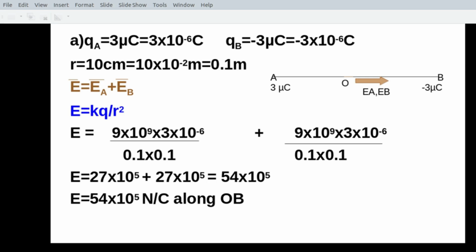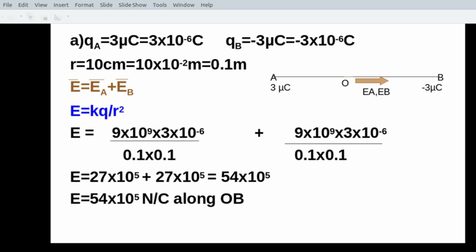Now what is the direction? What is the direction of the net field intensity? Of course it is along OB, because EA, EB both are along direction OB as given by the arrow mark. So you have the net field intensity along the same direction.